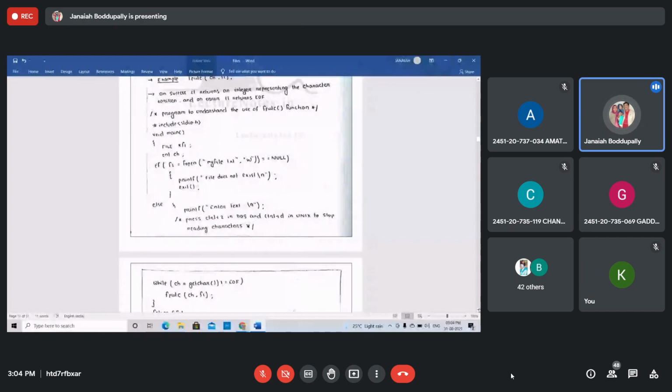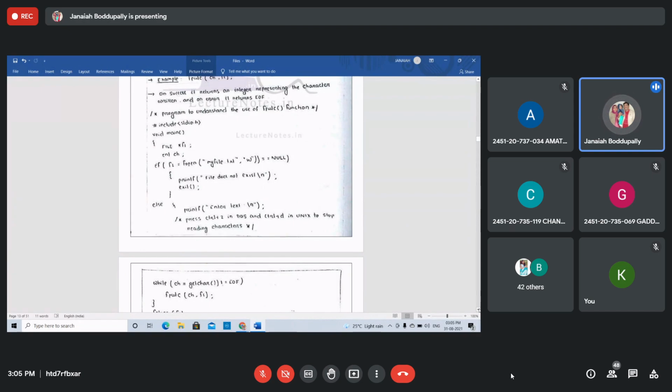If f1 equals fopen("myfile.txt", "w"), where w is write mode, equals NULL, then printf("file does not exist") and exit immediately. If the file does not exist, exit. Else printf("enter the text"). If the file is opened in write mode and it is NULL, it means there is no such file, so you can't write the data.